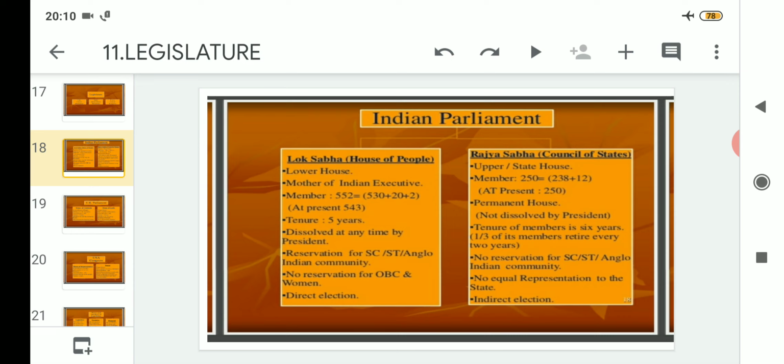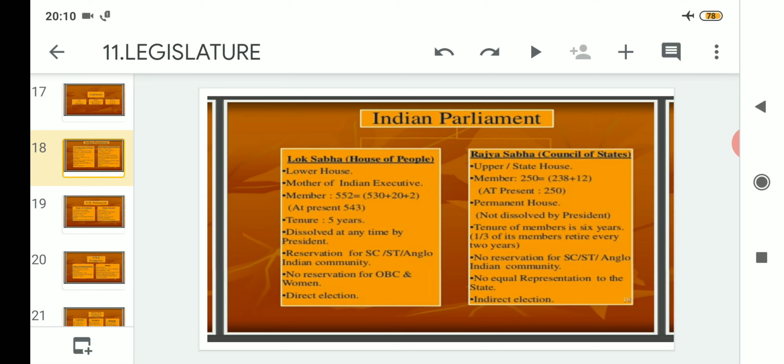After that, if we elaborately read about the Indian Parliament, we know that there are two houses, the Lok Sabha and the Rajya Sabha. So, in order to understand the composition of both these houses, let us first understand the Lok Sabha, that is the House of the People. And why is it known as the House of the People? Because all the members are elected directly by the people's vote.